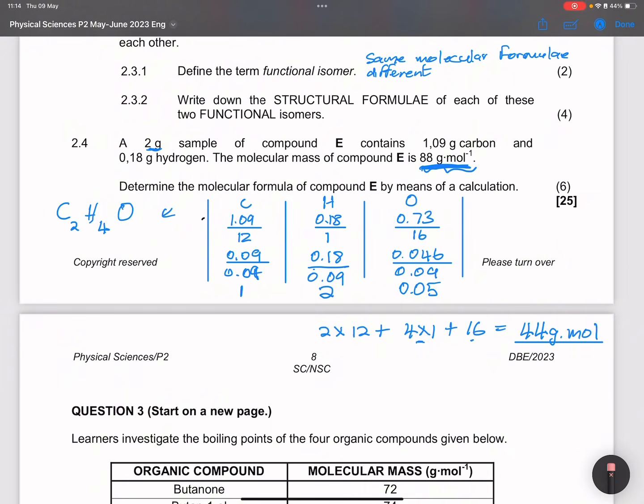So therefore, the molecular formula of this compound will be C4H8O2. That is how we will get the molecular formula of that compound. I hope that makes sense, ladies and gents. Even if we had to spill over to the next one, let's jump into question 3.